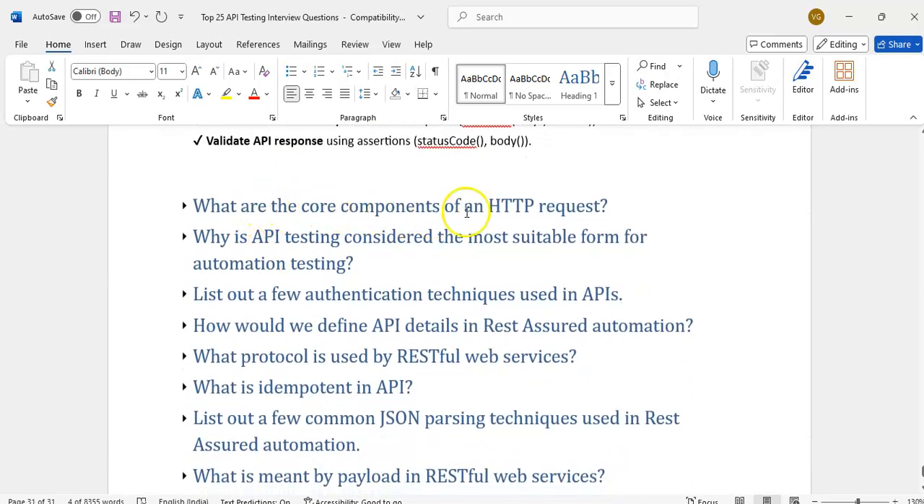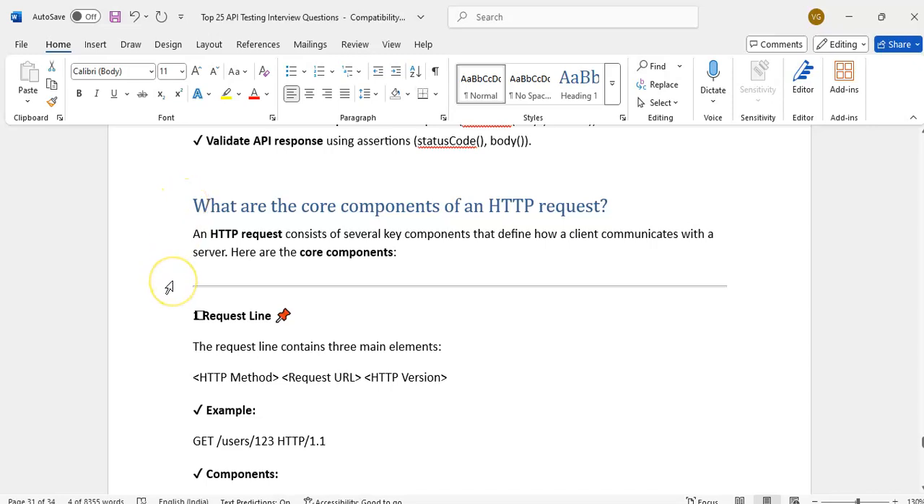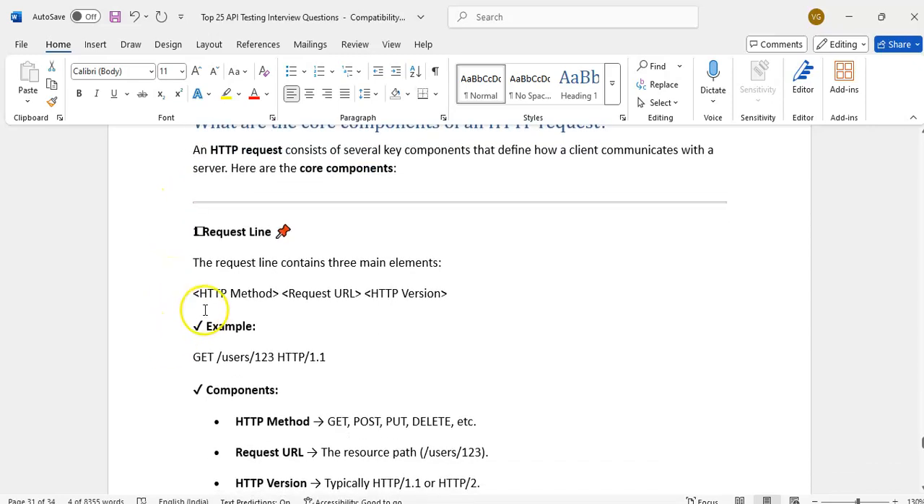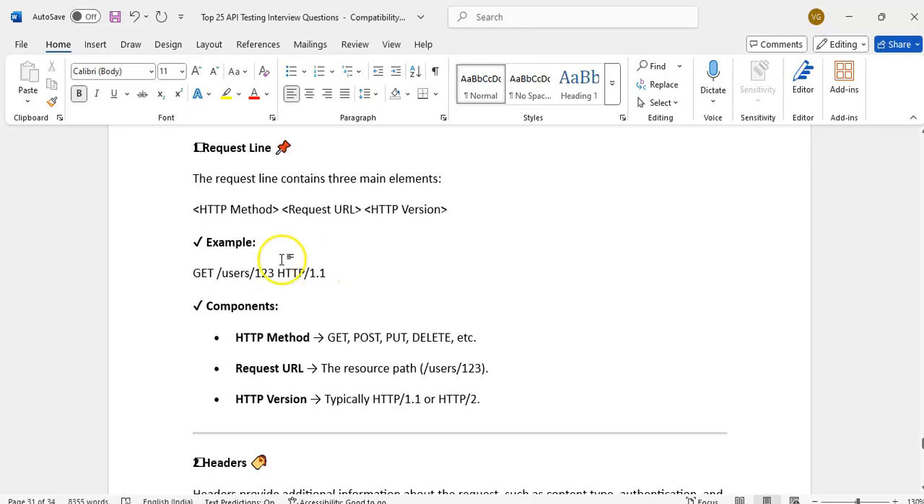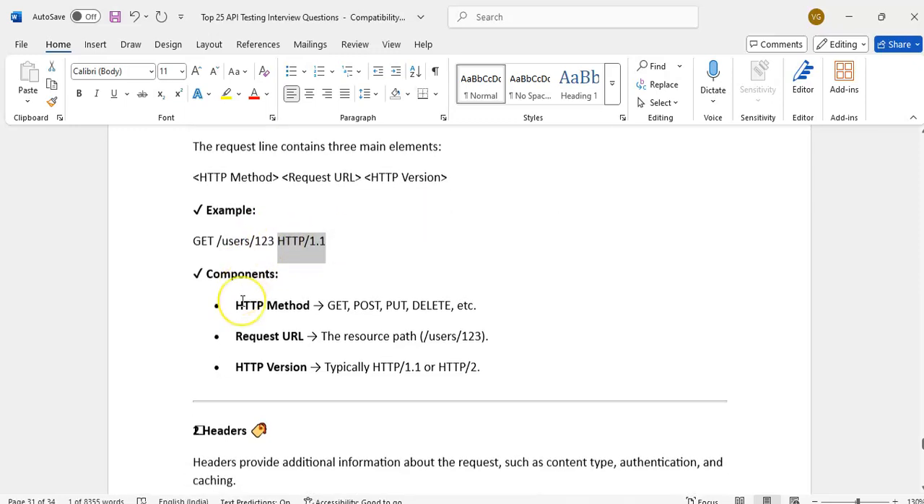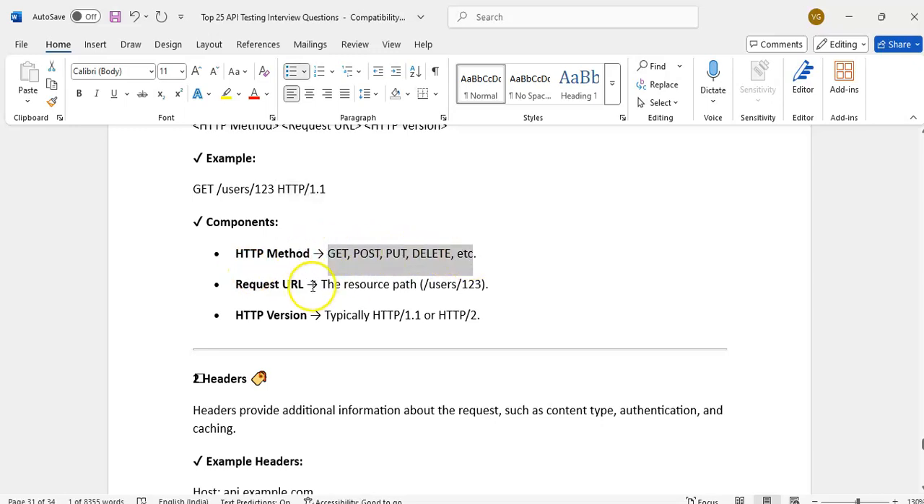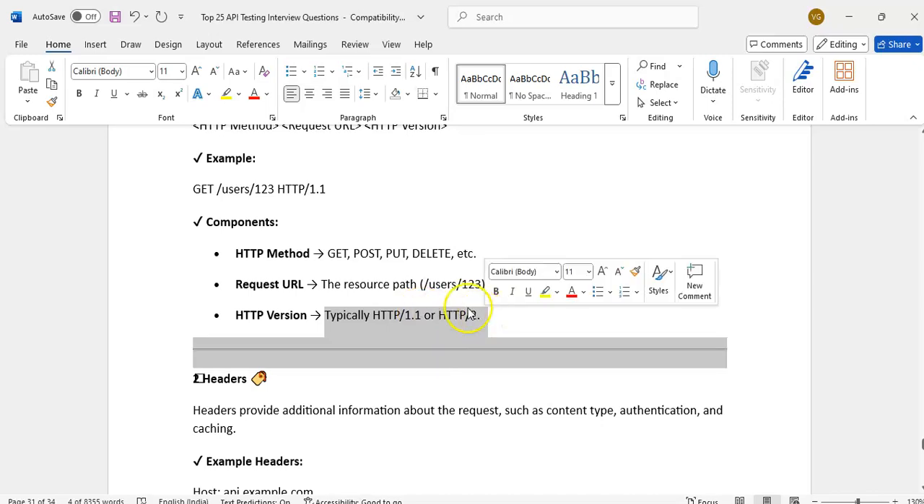Then, what are the core components of an HTTP request? In an HTTP request, what are the things we will have? It has a method, a request URL, and a version. An HTTP request consists of several key components to communicate with the client. If you see here, the GET method has a request URL and then the HTTP version. It has GET, POST, PUT, DELETE, the request path, and typically HTTP 1.1 or HTTP 2 is used.